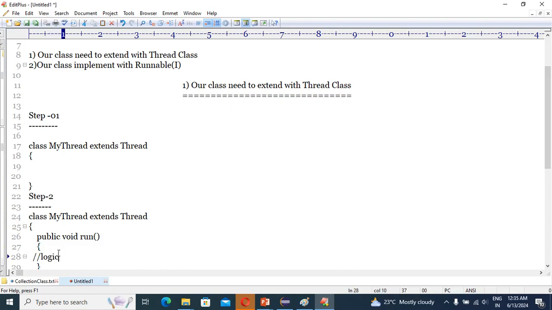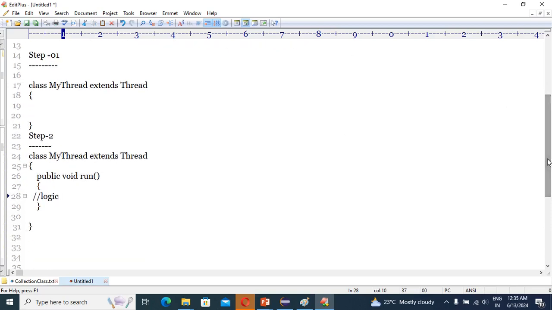So what it means, guys? The run method is available in the Thread class with empty implementation, we know very well, right? So this run method is available inside the Thread class with empty implementation. So override the run method to write the logic only, right? Why are we going to override the run method? To write the logic only. Okay, I hope you understood.